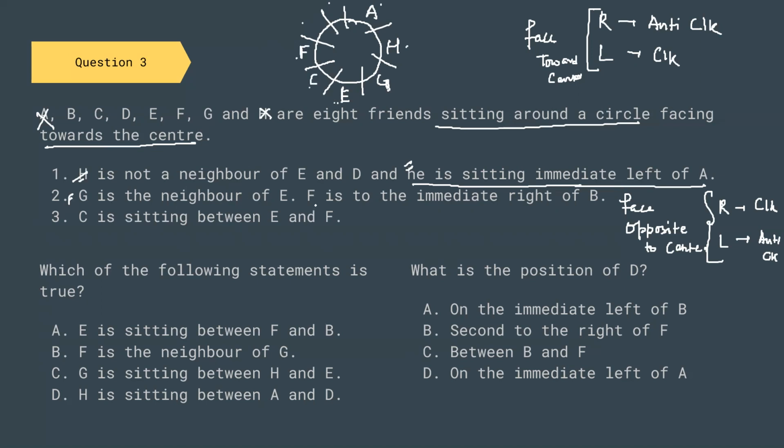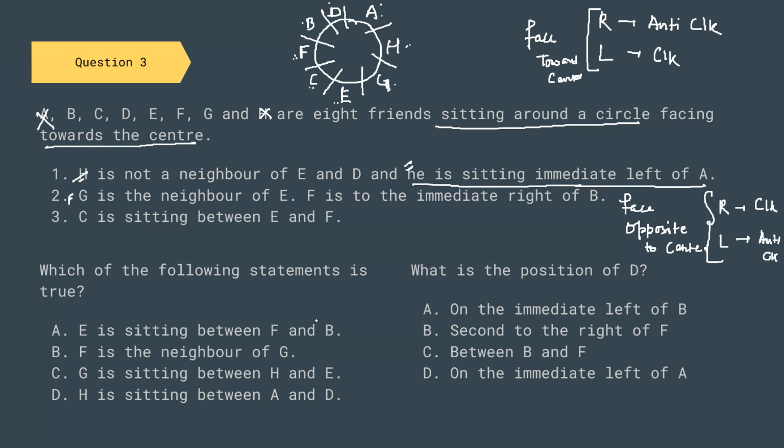Now F is immediate right of B. So this is B in the anti-clockwise direction. So this is right of A. Only one person is left, so this is D. So this is our position. We have A, H, G, E, C, F, B. Now, which of the following statements is true?